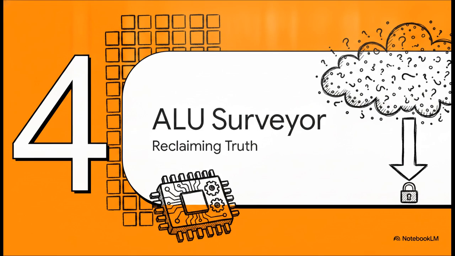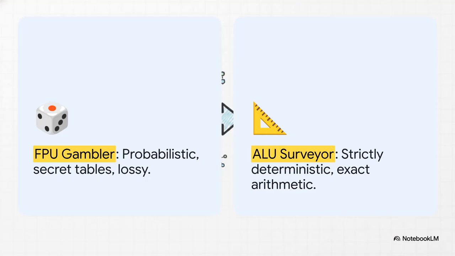Section 4. Enter the ALU surveyor, reclaiming hardware truth. Okay, so if reality's foundation is fundamentally discrete and deterministic, we desperately need computer hardware that operates with that exact same fidelity. We cannot keep relying on the guessing game of the FPU. When we finally pit the FPU gambler against the arithmetic logic unit, the ALU surveyor, the difference is night and day.